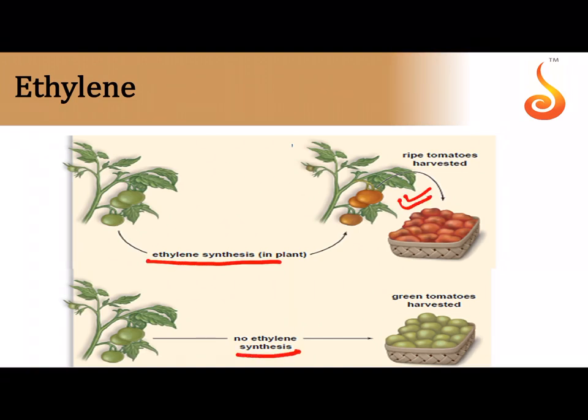You can see how when ethylene is synthesized in the plant, the fruits become riper and riper faster. But if there is no ethylene synthesis, say you have blocked the gene responsible for the synthesis of ethylene through some genetic engineering mechanism, then you can harvest the green tomatoes themselves. You can prevent the tomatoes from ripening. You can keep them for a longer duration. You can enhance their shelf life.